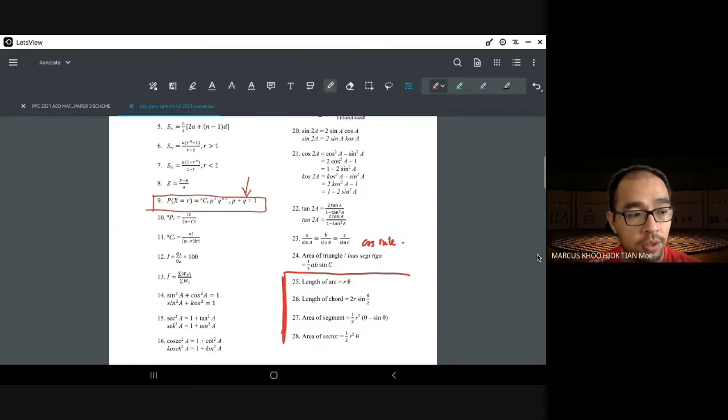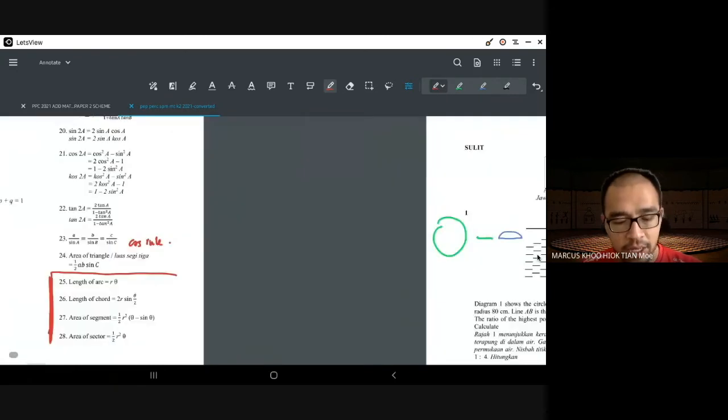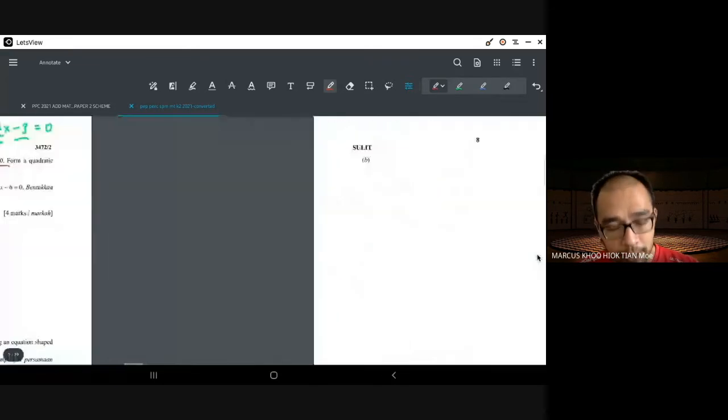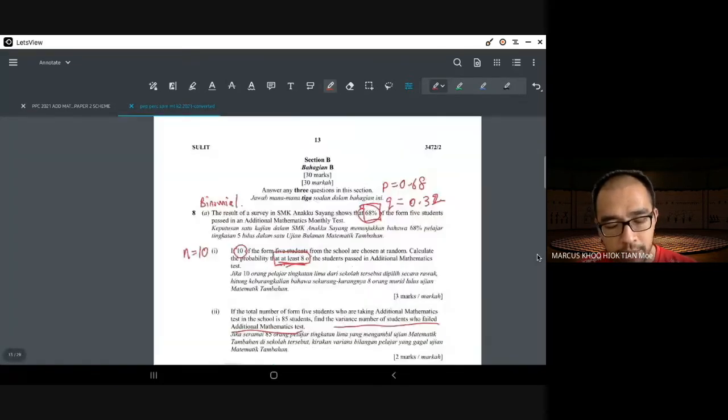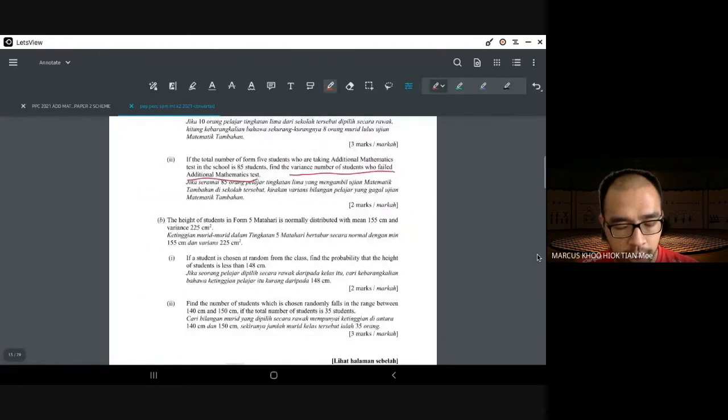So the key to really scoring well in admaths is to understand what you're doing. Not just do it for the sake of finding the answer. You understand why the answer is like that and how you got the answer that way. And that takes time. It is not like cooking Maggi, where 3 minutes and it's done. It takes some time. So spend time to work on your admaths. Surely you will succeed. Amen.